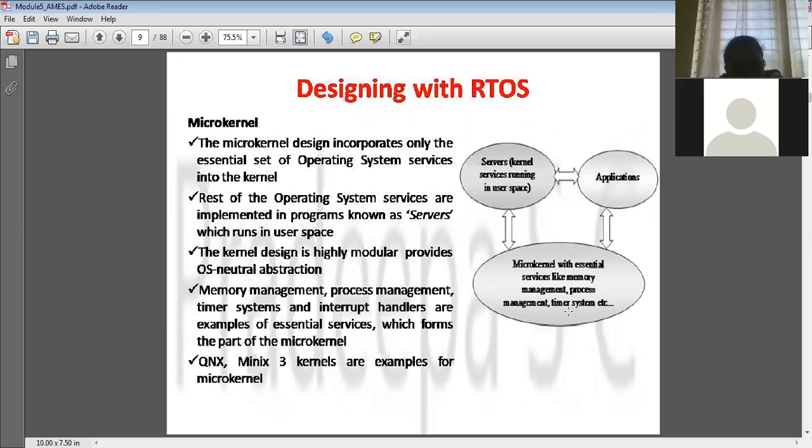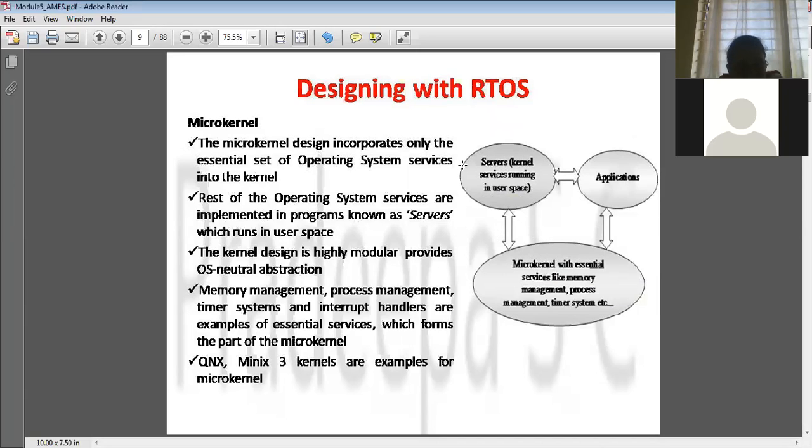But there are some other services which are also required for the kernel that are placed in the separate user space, right? So there is modularity in this design. Here you can see essential services are running under one process, and some of the services are also put into the user space. In this user space, there are some applications running, so there is modularity here.